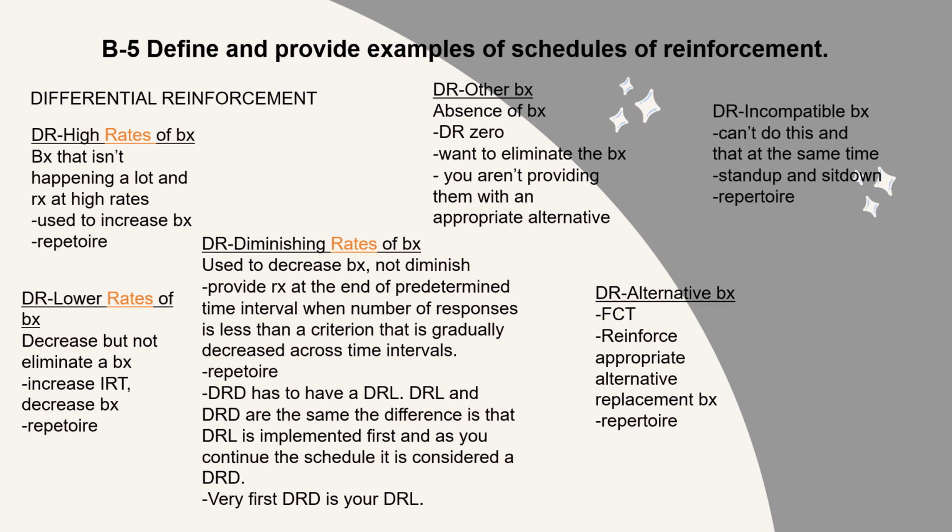And lastly, we have DRI. This is differential reinforcement of incompatible behavior. This is when you can't do this and that at the same time. You can't stand up and sit down. You can't walk and run at the same time. This is what DRI is. You give reinforcement for a behavior that is not compatible with the other. So you can't yell and talk softly at the same time.